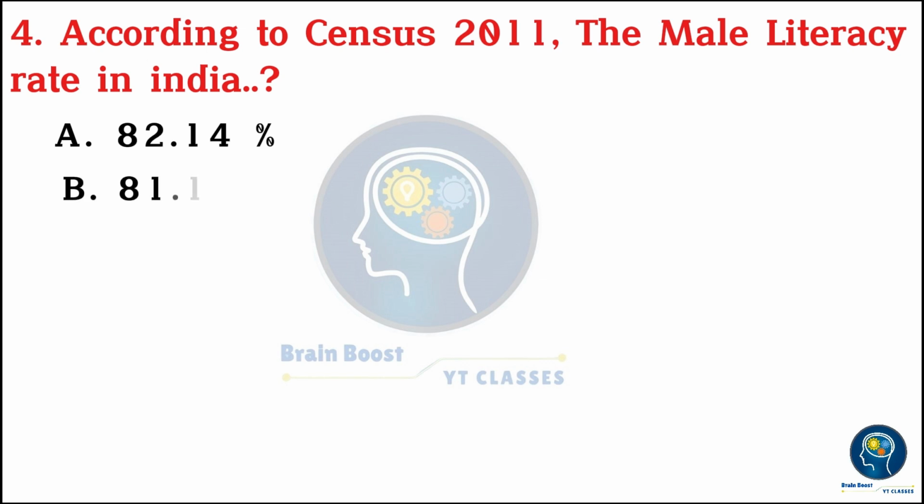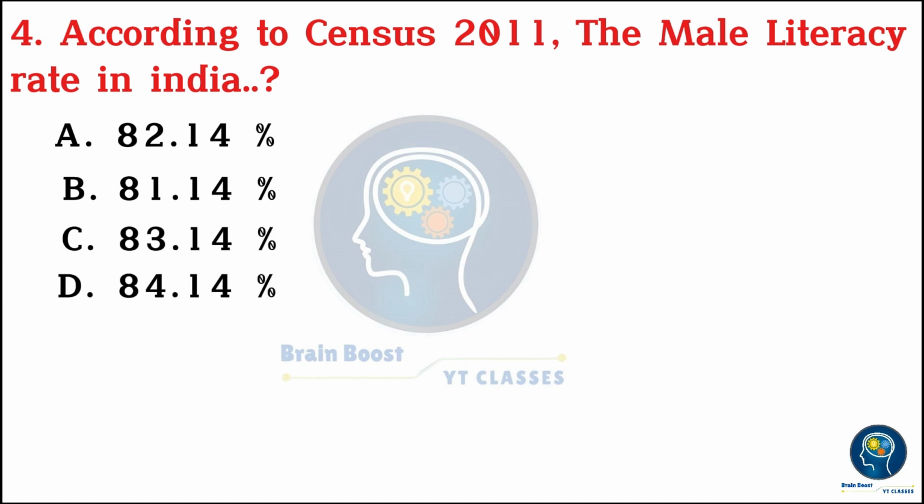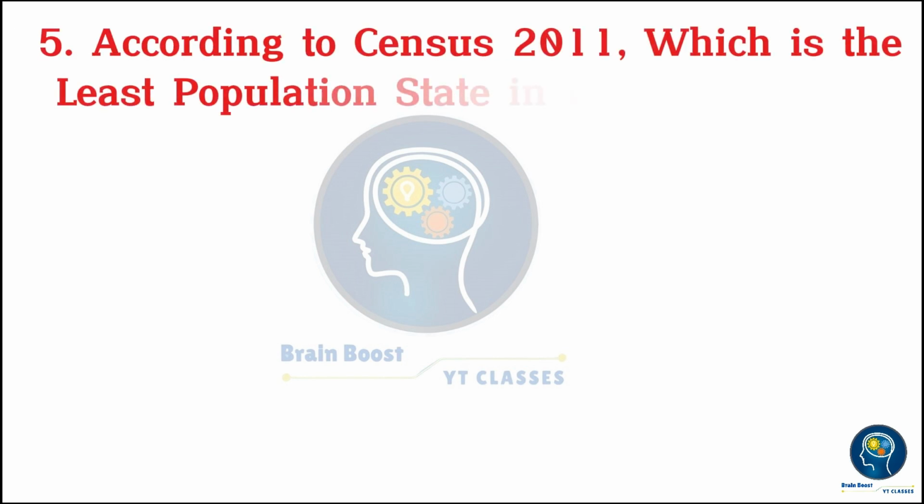According to Census 2011, the male literacy rate in India is? A. 82.14%. B. 81.14%. C. 83.14%. D. 84.14%. 3, 2, 1, 0. A. 82.14%.